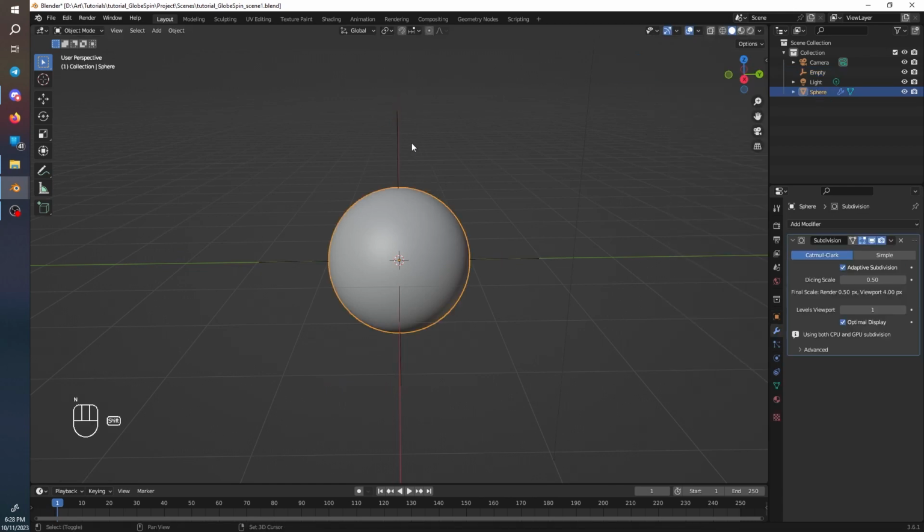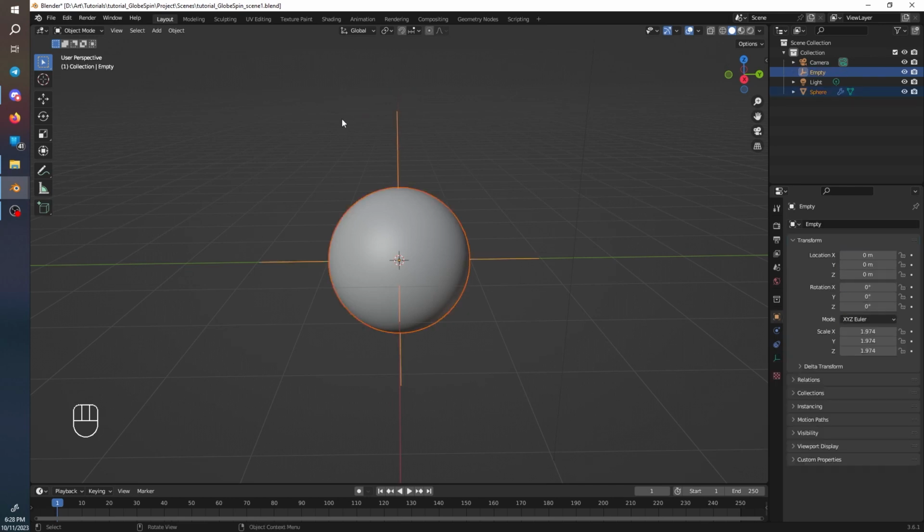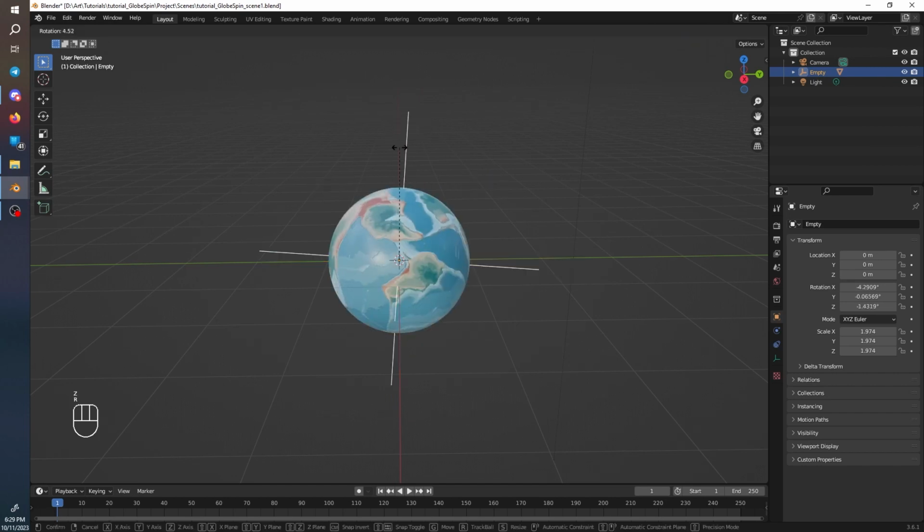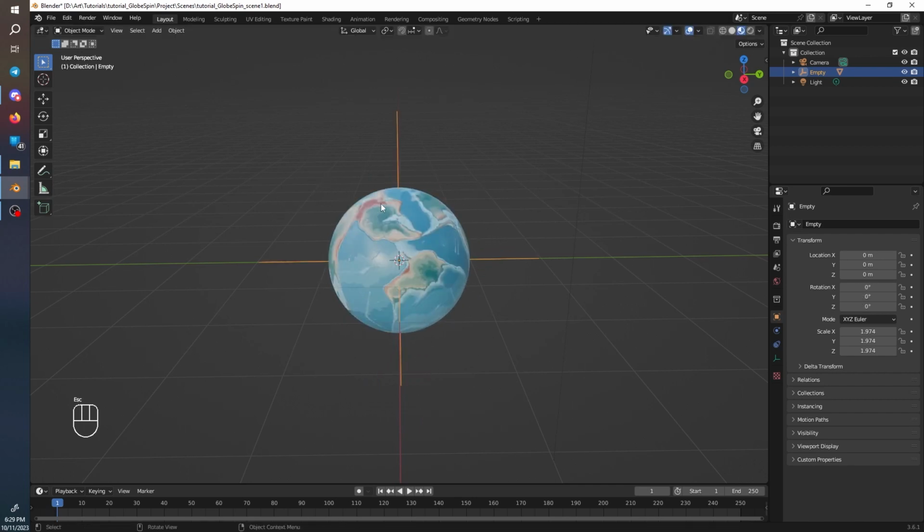So click the earth and then Shift click the empty. Now, if you hold Control P, then you can set a parent to the object. This will mean, if I go into Material Preview, by rotating the empty, we can rotate the globe.